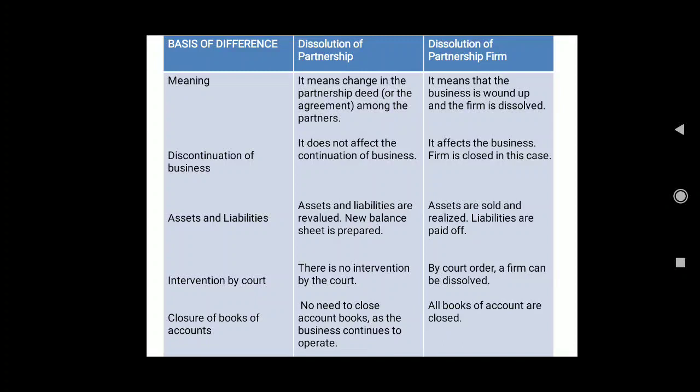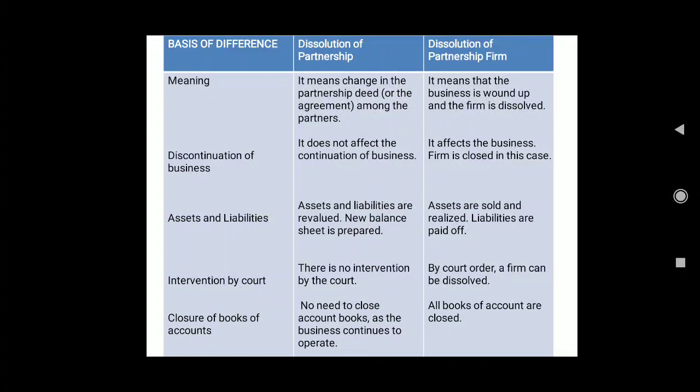Now coming to the dissolution of partnership firm, it means the business is wound up and the firm is dissolved. Okay, what does it mean? Business is wound up and the firm is dissolved. That means closure of the firm, end of the business relationship among all the partners. That is, the firm closes down its operation and comes to an end. No firm, no operation, no business, no partnership relationship.